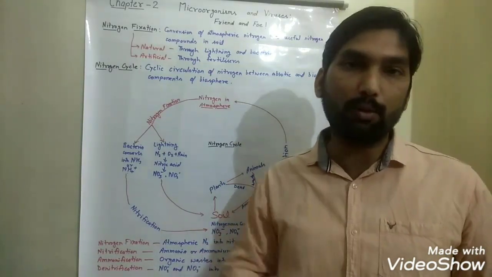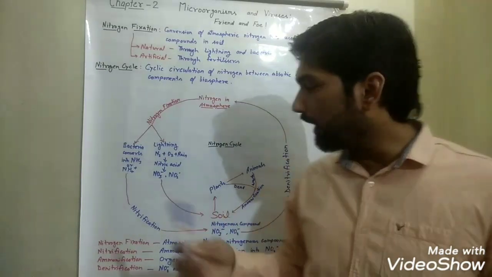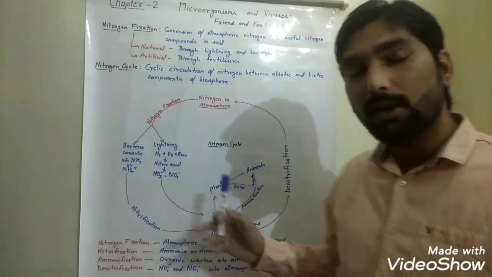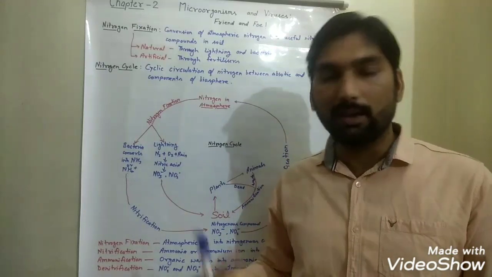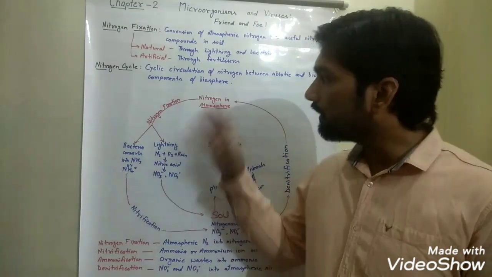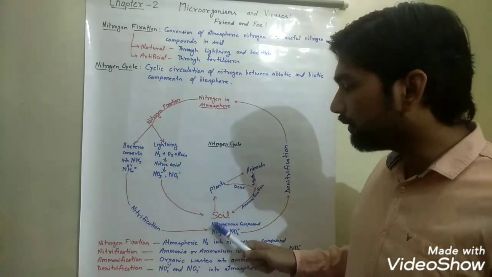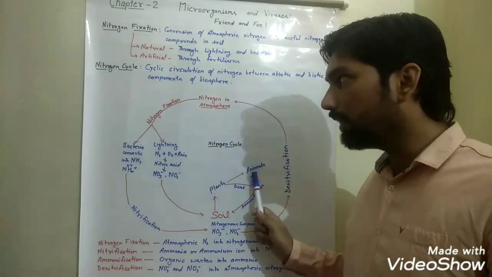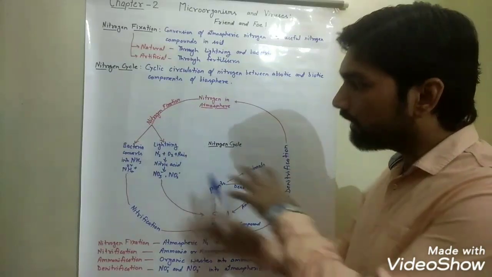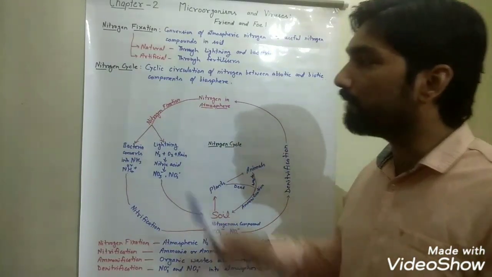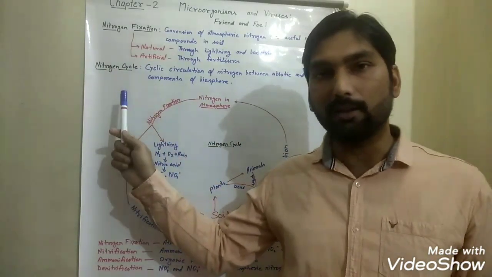And plants and animals are known as biotic components because they are living beings. So nitrogen circulates from the atmosphere to soil, plants and animals, and hence this whole circulation process of nitrogen is known as the nitrogen cycle.